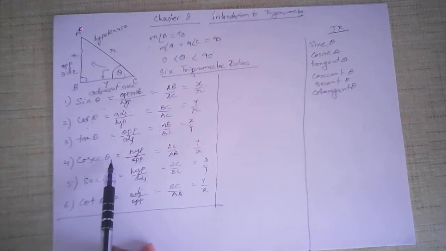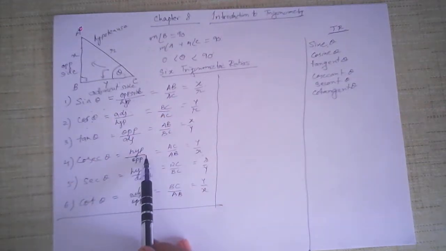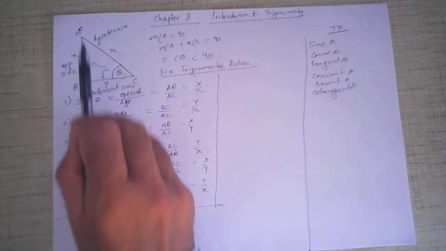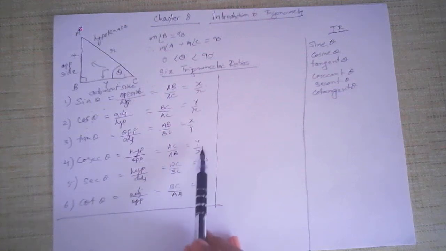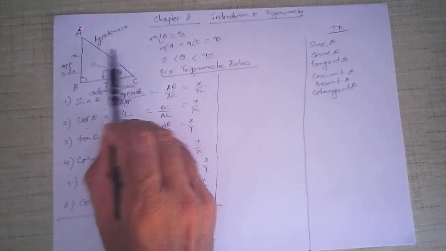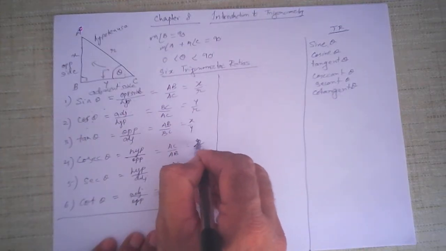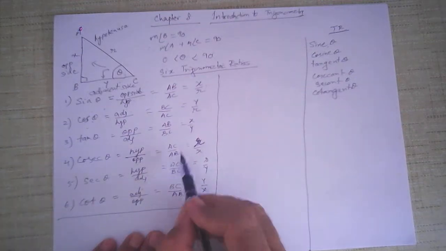Cosec theta is defined as the ratio of the hypotenuse and the opposite side. AC upon AB. That is r upon x. AC is r.